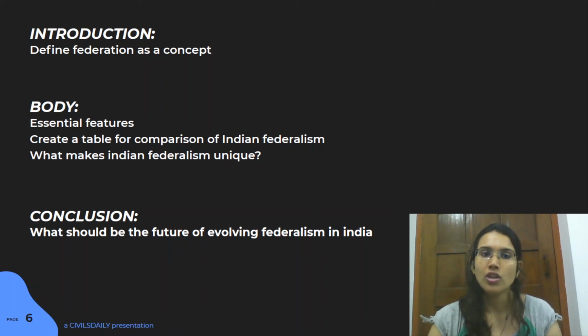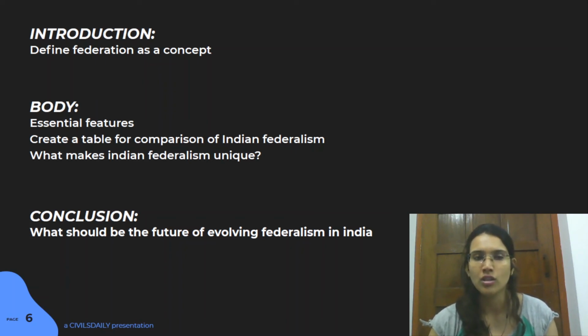And then the third portion is ultimately you're going to talk about what is the unique Indian federalism and also talk about the ideology behind it. That is also very important here. Like why do we have this unique idea of federalism and how it has been a good model for India up till now. So bring in that idea. I think the Indian model of federalism provides a lot of space for the various cultural and linguistic differences that are present in India. So that point you can also bring into this portion.